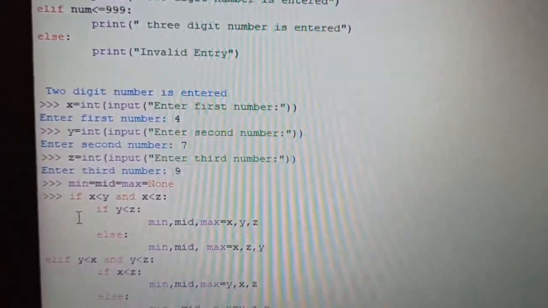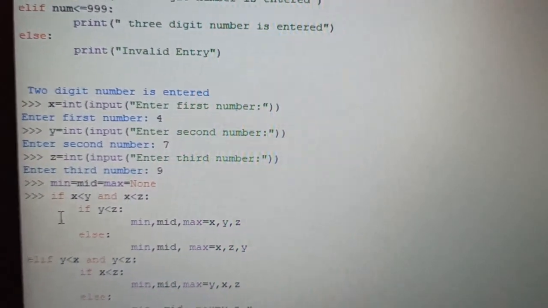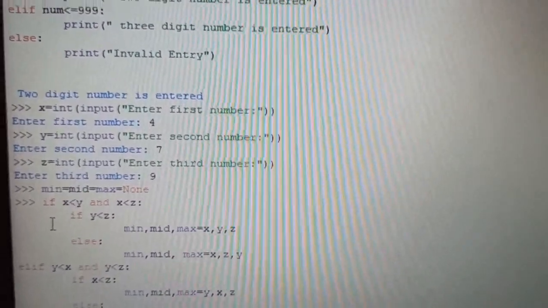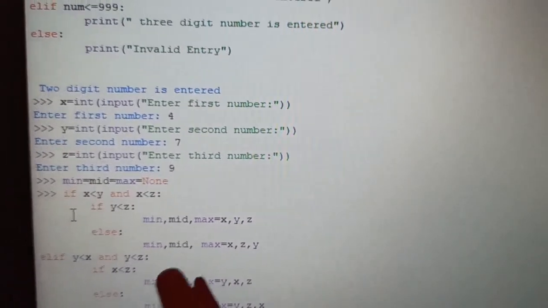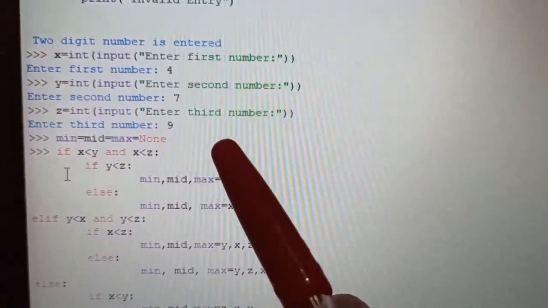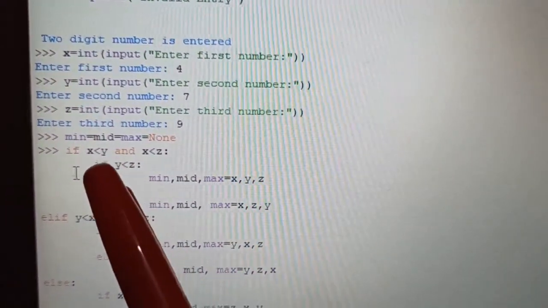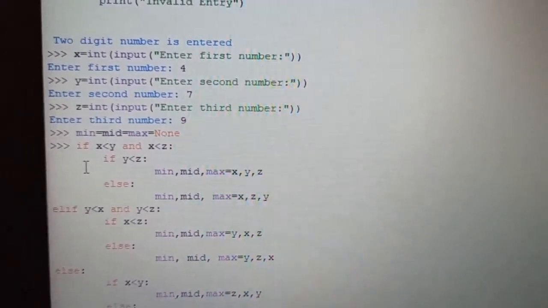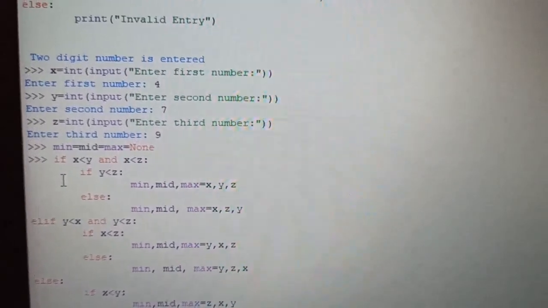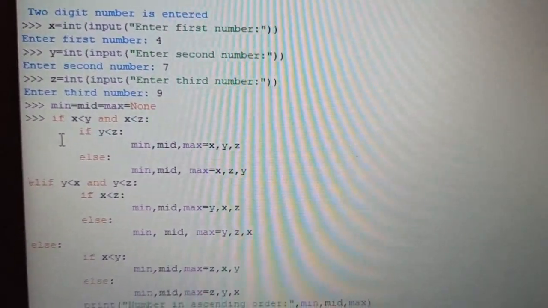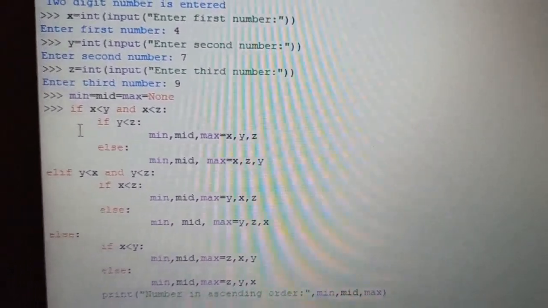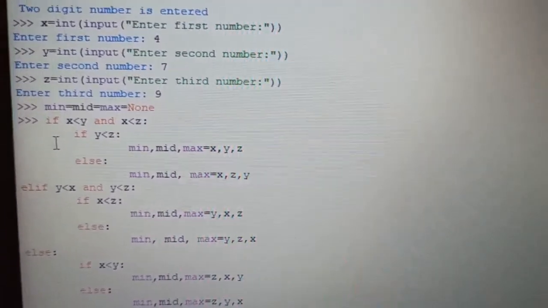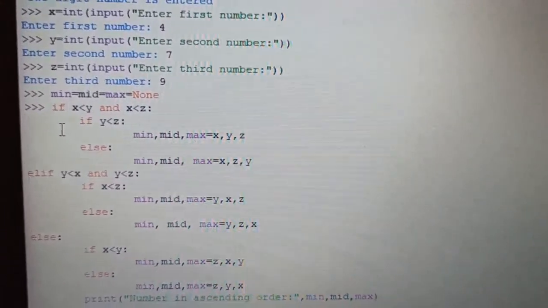Then I have taken the variable z, which is of integer data type, and through the input function I want the user to enter the third number. So third number I have entered 9. Okay, so now after that I have taken the variable minimum, that is min, equal to mid, equal to max, equal to None. None is a special literal in Python which contains nothing, as it doesn't contain any value till now.